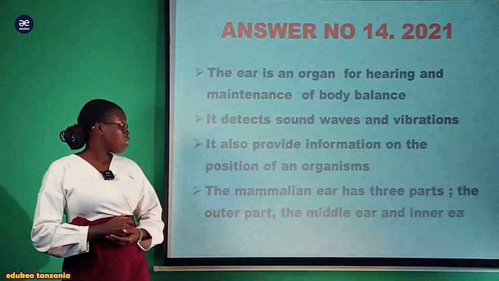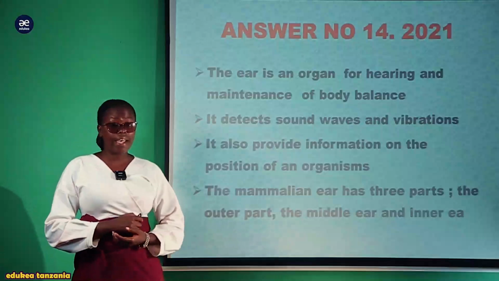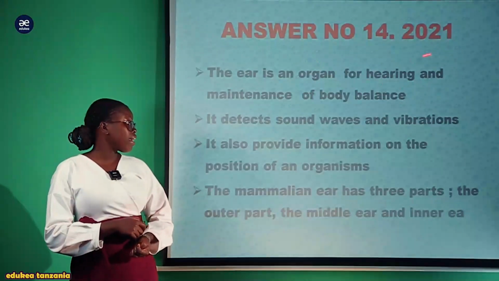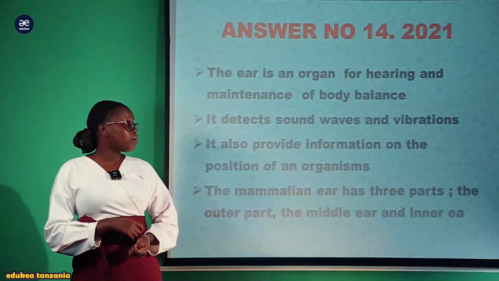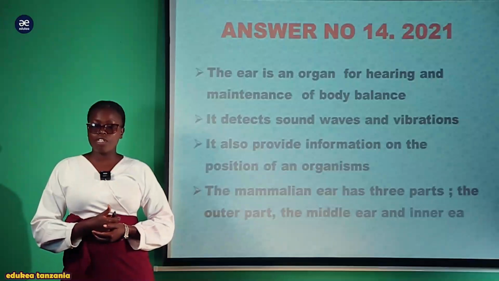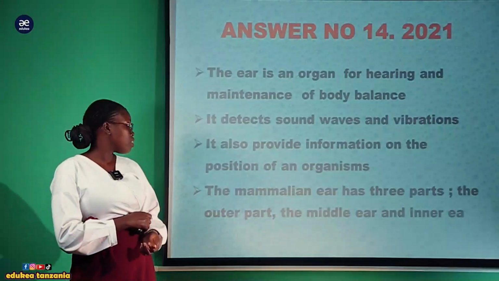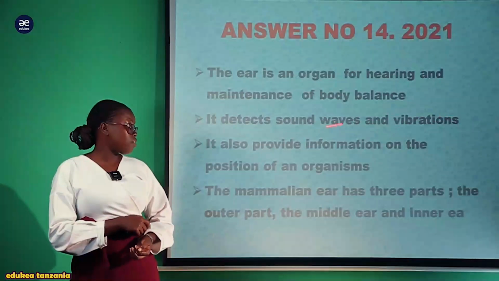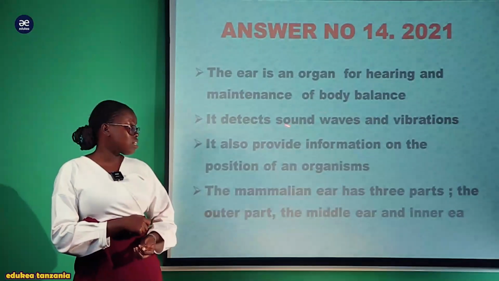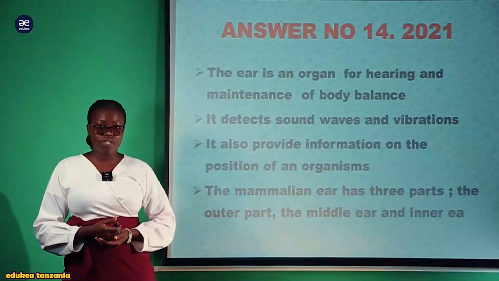Now, welcome. The ear is an organ for hearing and maintenance of body balance. So this is one of the main functions of the ear, hearing and also the maintenance of balance. It detects sound waves and vibration.